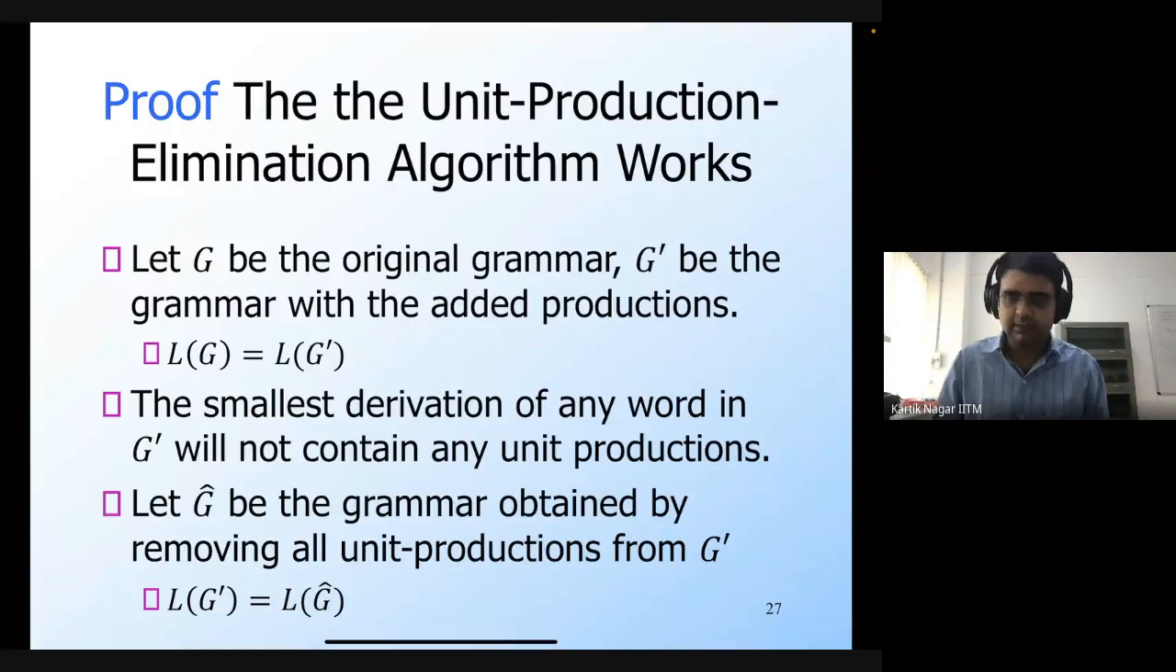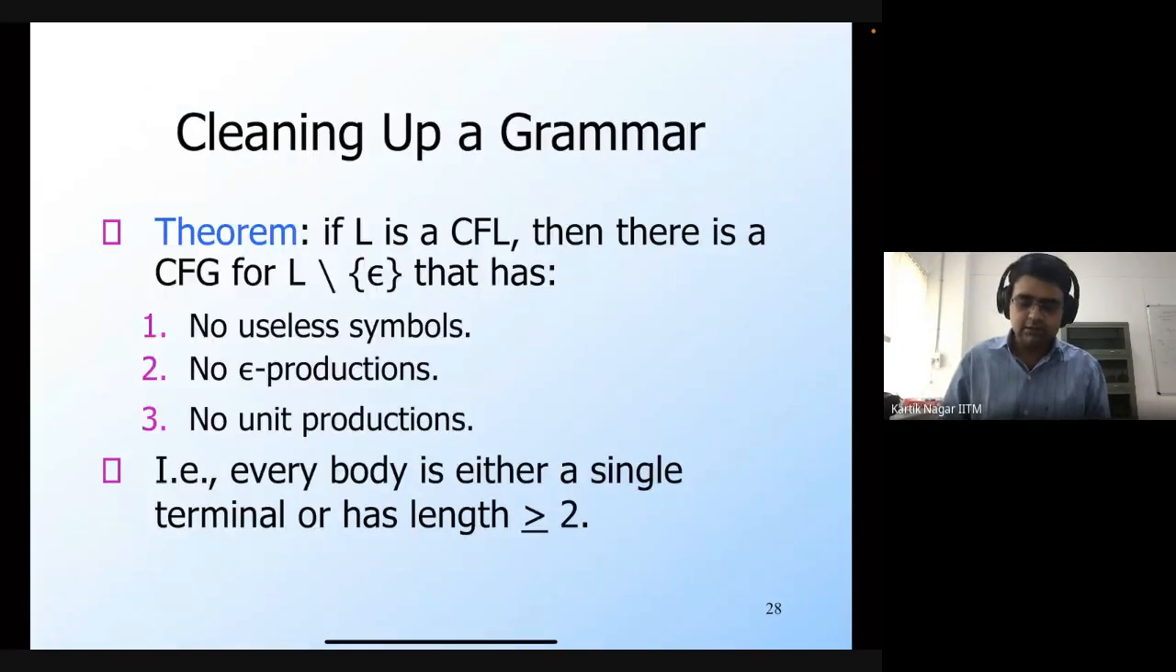Okay. So now we can summarize all of these steps in the form of a theorem. If L is a CFL, then there is a CFG for L minus epsilon, and its production rules have this property. This grammar doesn't have any useless symbols. It has no epsilon productions and it has no unit productions.